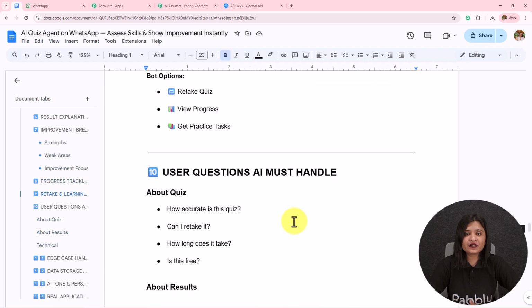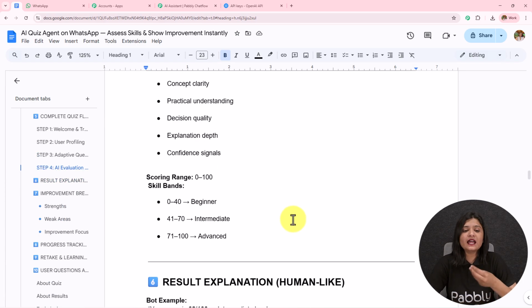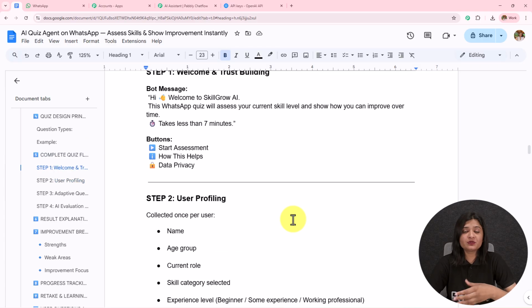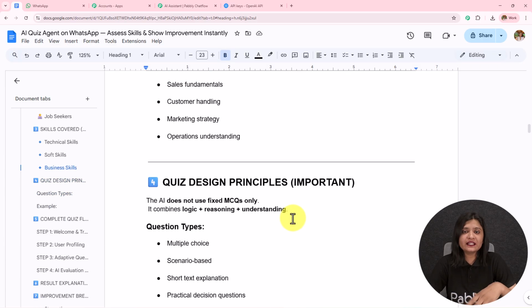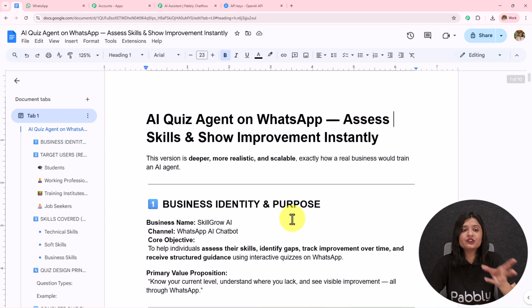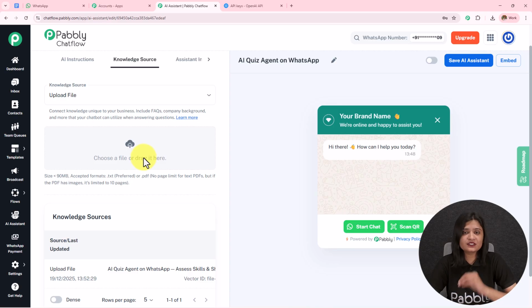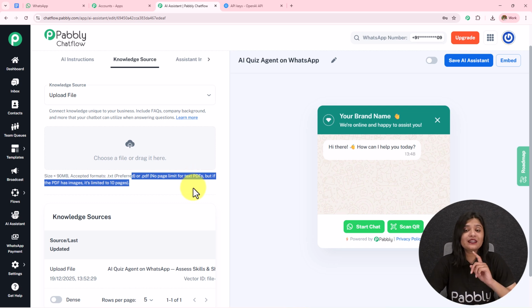Now over here I've created a detailed knowledge base. In your case, you can provide more details and create a very detailed knowledge base in which you provide all your company details and all the information, and based on the details which you are providing here, your AI agent is going to reply to your customers. So I have already uploaded this knowledge base. You can upload this in .pdf or .txt format. There is no page limit, but if the PDF has images, the limit is up to 10 pages.